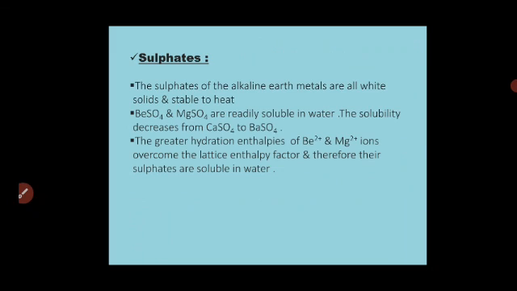Okay. BeSO4 and MgSO4 are readily soluble in water, but the solubility decreases from CaSO4 to BaSO4. From CaSO4, then SrSO4, that is strontium sulfate, calcium sulfate, strontium sulfate, and barium sulfate. These are sparingly soluble in water. Though they are crystalline in nature, they are still sparingly soluble, meaning they partly dissolve in water.